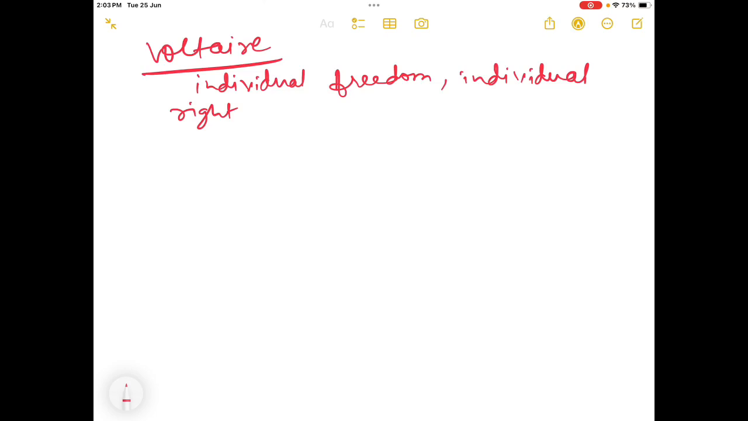So Voltaire talked about individual freedom and individual rights, and he also talked about freedom of speech and expression, which is very much in the news today, also in India. In newspapers we have read someone saying that their rights of speech and expression are getting violated. Various laws are also made on this, so there are reasonable restrictions also. So, freedom of speech and expression.